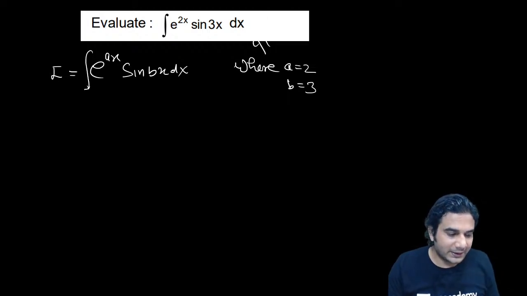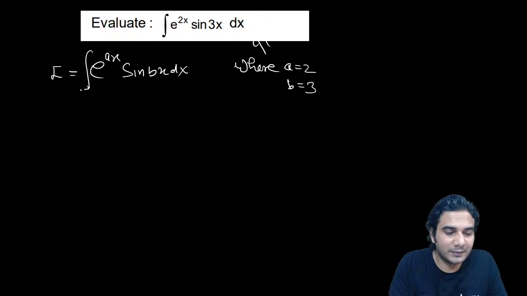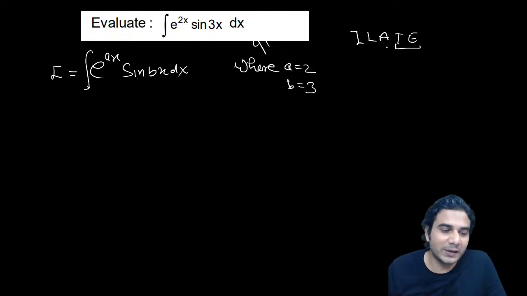Okay, so let's do it. Let's do this integration. So let me do this. Which function is which, you can see in this rule ILATE, ILATE. These two functions are the last two functions, trigonometric and exponential. So in any case you can choose either as the first function and the other as second. It hardly matters. But let's do it in the order which is given.